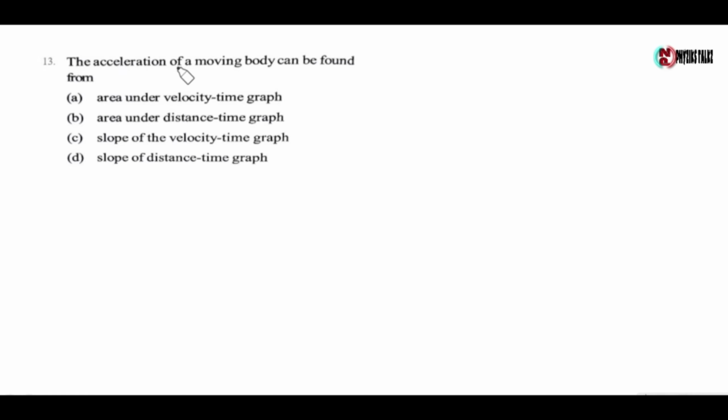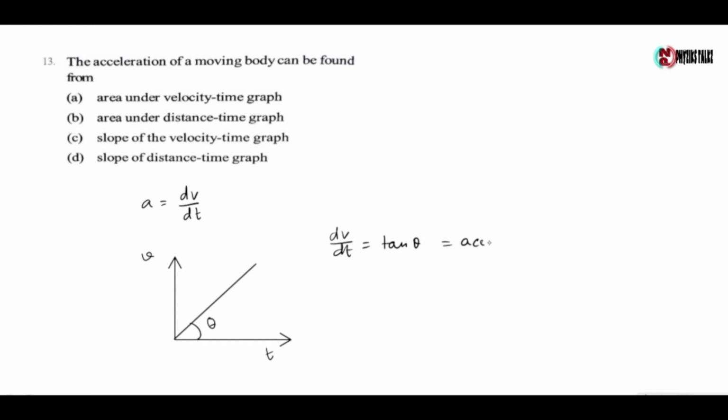Next question: the acceleration of a moving body can be found from option A, area under velocity time graph, option B, area under distance time graph, option C, slope of the velocity time graph, option D, slope of the distance time graph. Now we know acceleration equals rate of change of velocity. So if we draw a VT curve, the slope of the VT curve is given by dv by dt equals tan theta, which gives the value of acceleration. So acceleration is found from the slope of the velocity time graph. So the correct option is option C.